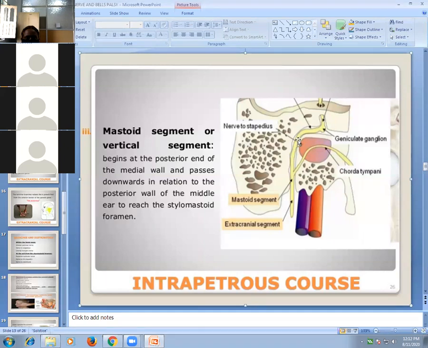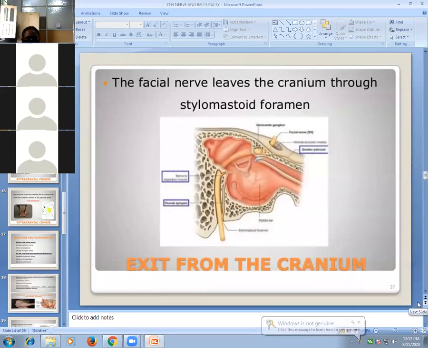The horizontal segment is the tympanic segment. This is the labyrinthine part with the geniculate ganglion, and this is the intracanalicular or meatal part. The facial nerve leaves the skull through the stylomastoid foramen.